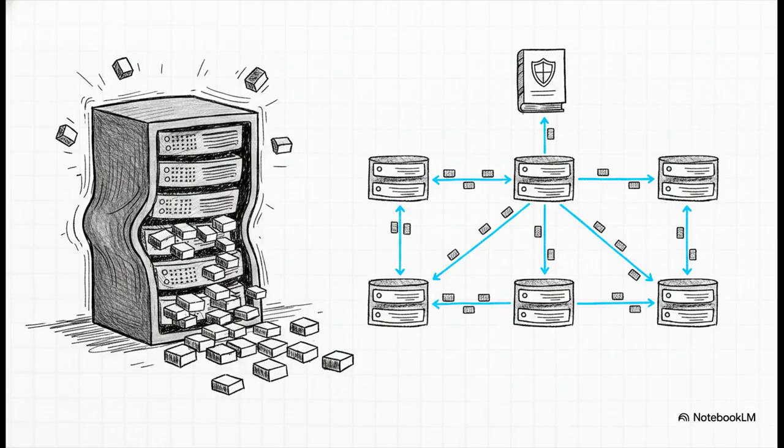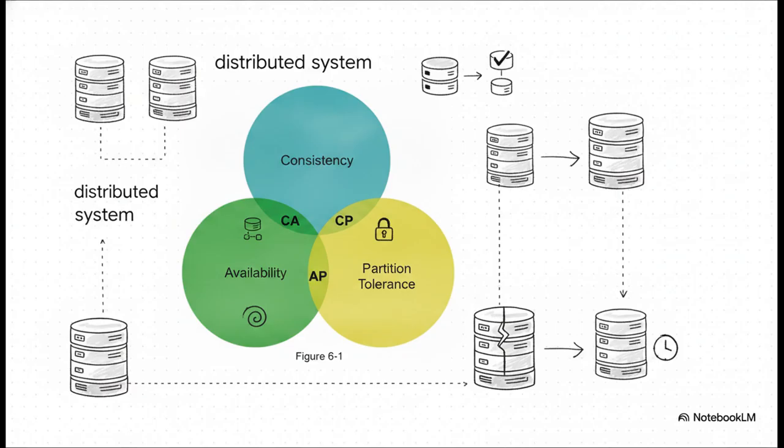But the moment we do that, we have to play by a very strict rulebook. Now, what's really interesting about this rulebook is it's actually known as the CAP theorem. It mathematically proves that a distributed system can only guarantee 2 out of 3 things simultaneously: consistency, availability, and partition tolerance. Let's break those down real quick.